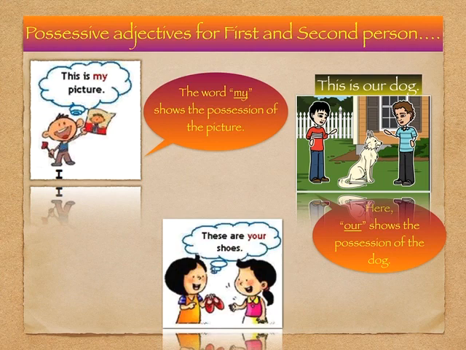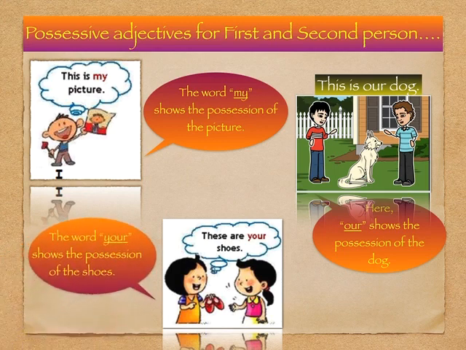It says, these are your shoes. Here, the word your shows the possession of the shoes which belong to the girl to whom the first person is talking, and so your is the possessive adjective used for second person, whether it's singular or plural.